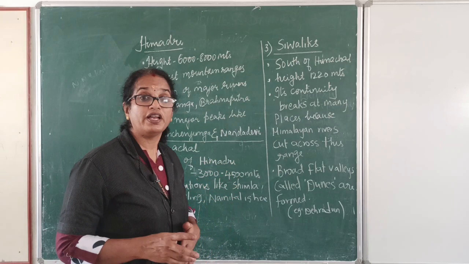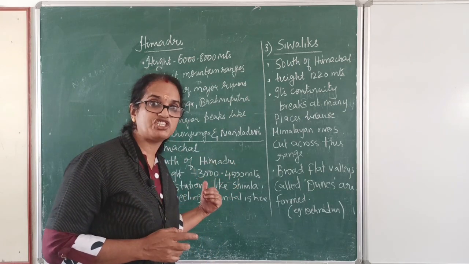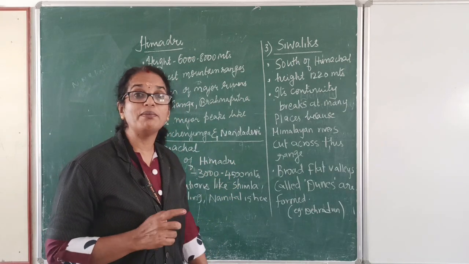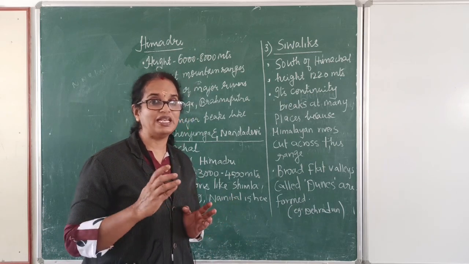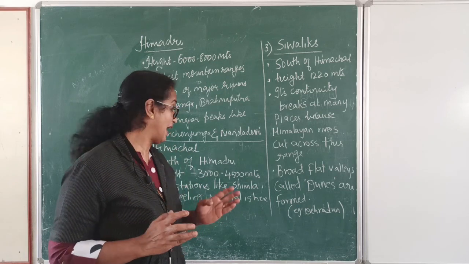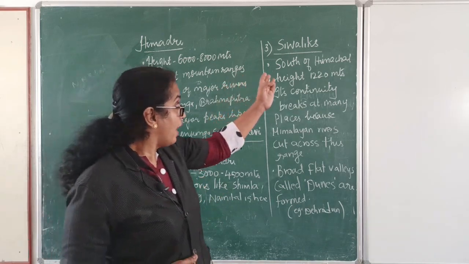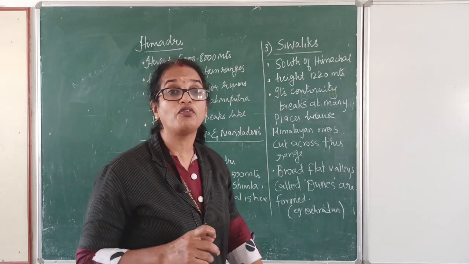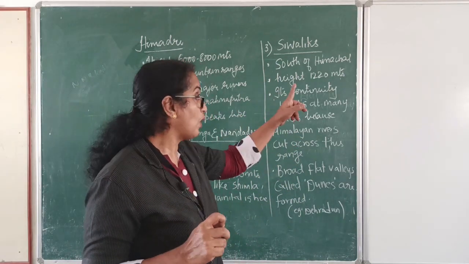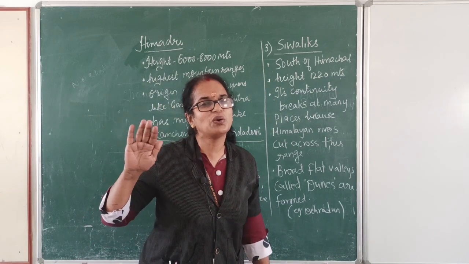To the south of Himadri we have Himachal, and here in this Himachal we have various hill stations like Mussoorie, Nainital, Shimla, Darjeeling and so on. And now we have Shivalik. Shivalik is situated to the south of Himachal. Height is only